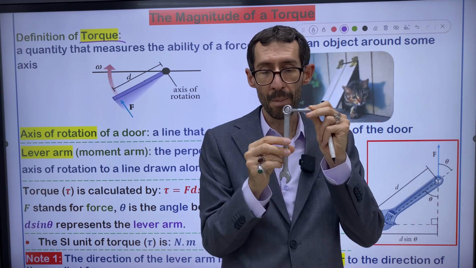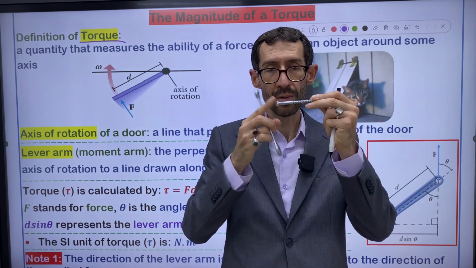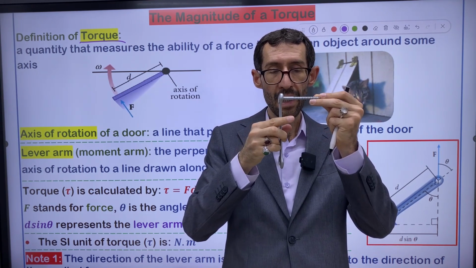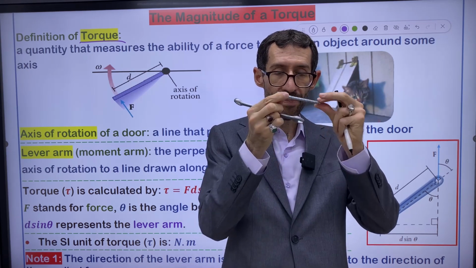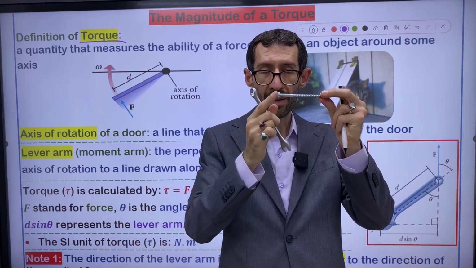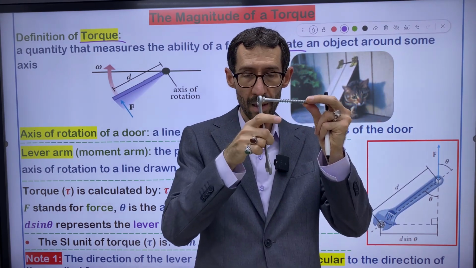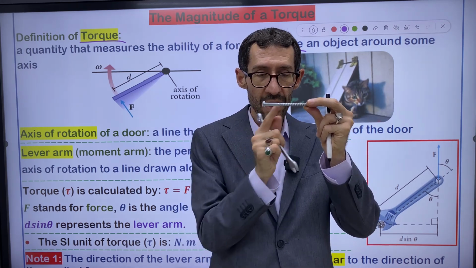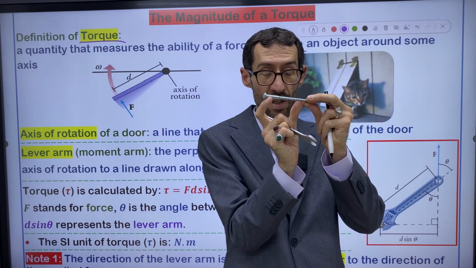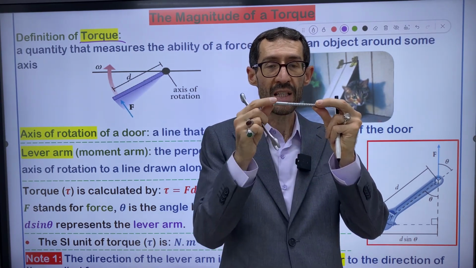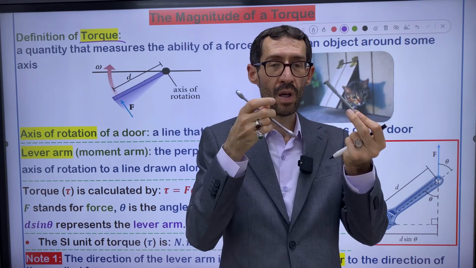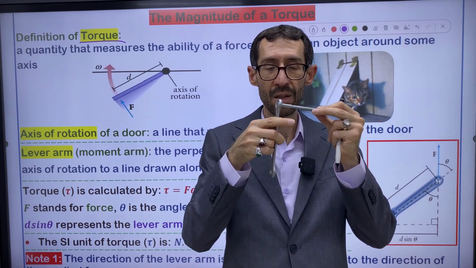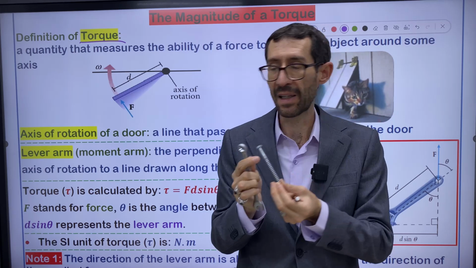And torque is created by what? By two things: by exerting force on a screw from a particular position, from a particular distance. You see, I exert force on top of a screw here, and from a certain distance. This distance matters. Without this distance, a screw does not rotate. So we act torque on a screw by means of a spanner.